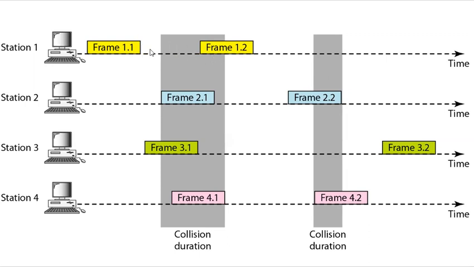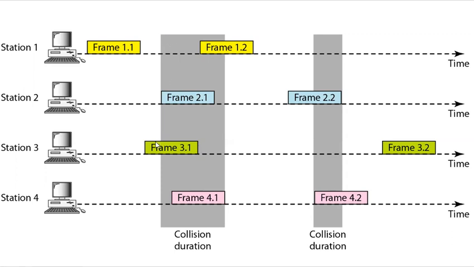Then station 1 starts transmitting frame 1.2. When frame 1.2 is being transmitted, station 2 has already started transmitting frame 2.1, and station 3 before that has started transmitting 3.1. So basically at the same time there are 4 frames being transmitted. So this will cause a collision, and this is the duration.